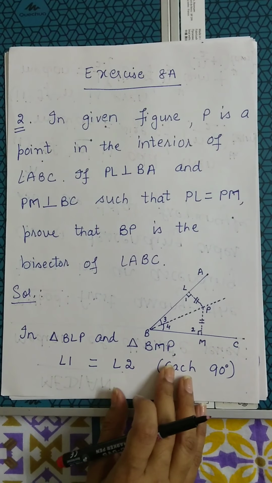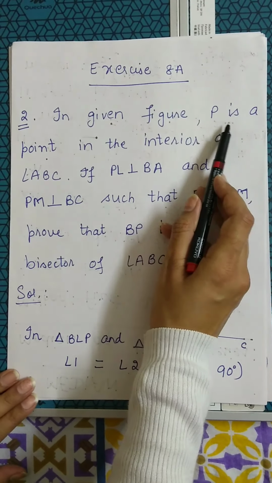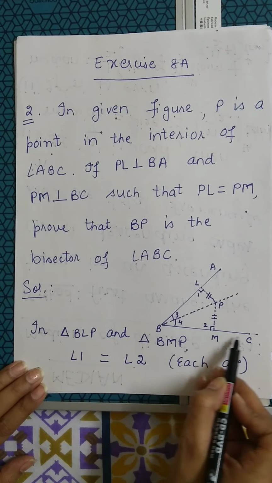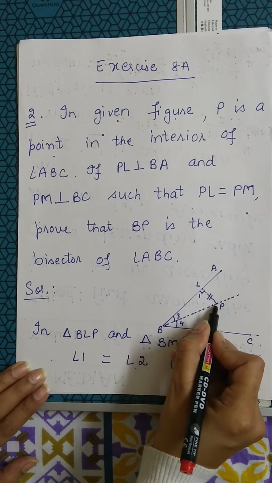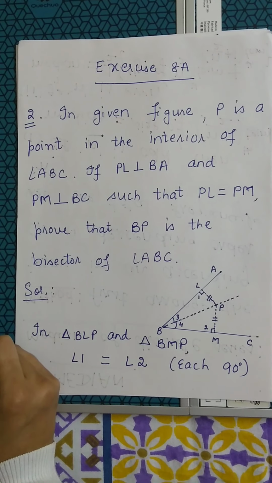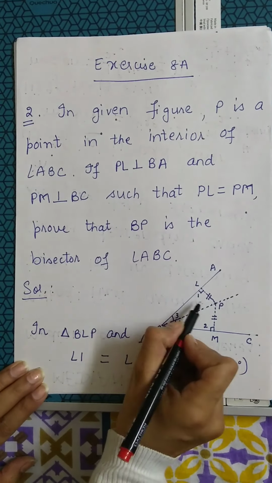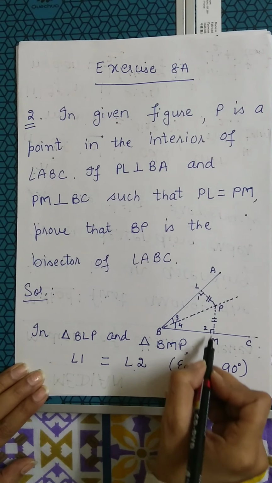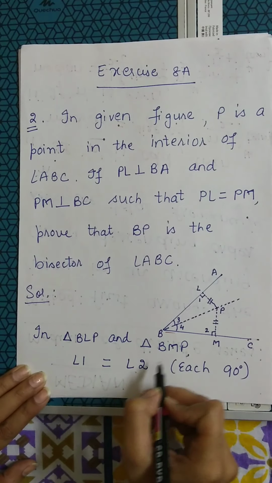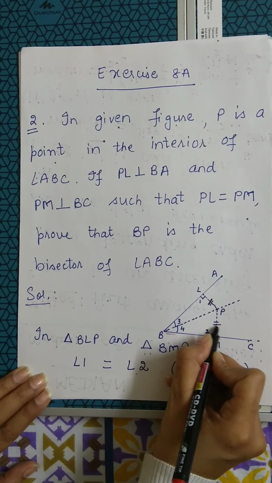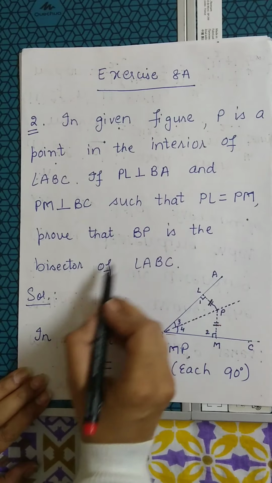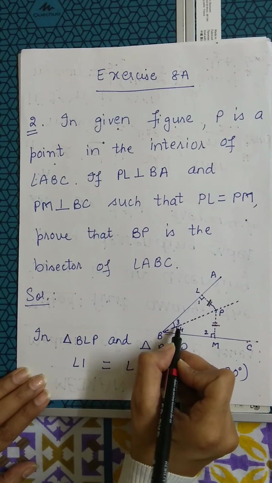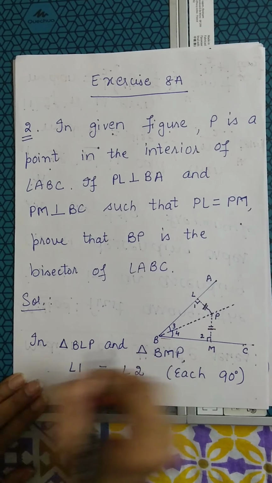First of all, question number 2. In the given figure, P is a point in the interior of angle ABC. So this is angle ABC given, and P is a point which is given in the interior of angle ABC. If PL is perpendicular to BA, and PM is perpendicular to BC, such that PL is equal to PM, prove that BP is the bisector of angle ABC. That means I need to prove angle 3 is equal to angle 4.